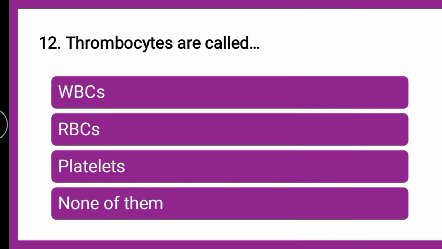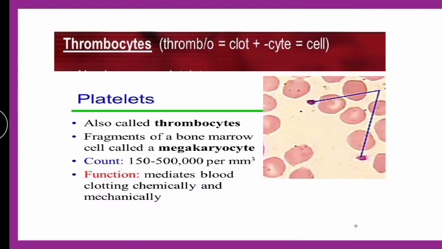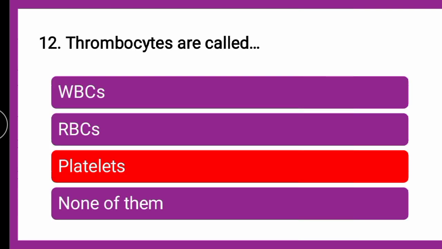Now, you might be knowing that RBCs are nothing but erythrocytes, WBCs are nothing but leukocytes, and platelets are called thrombocytes. Thrombo is thrombus formation, that is clot, and cyte is cell. So platelets are also called thrombocytes since they are involved in blood clotting. So the correct answer is platelets. Thrombocytes are called platelets, or platelets are also known as thrombocytes. So you can check your answer now.